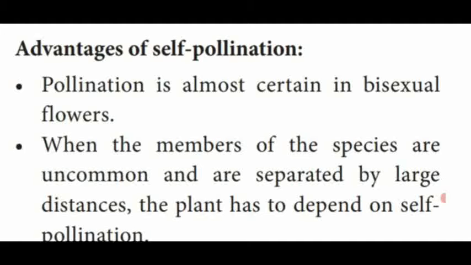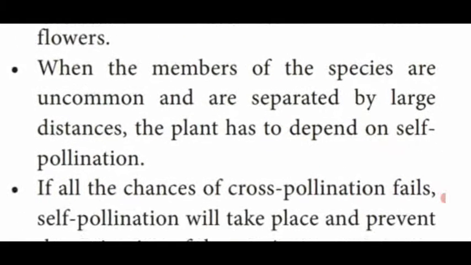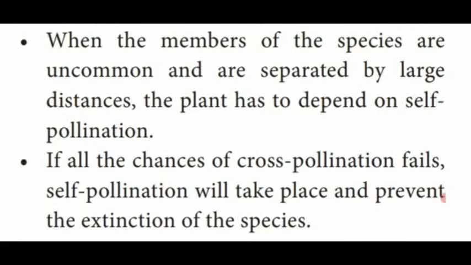Another advantage is if the members of the species are uncommon, that means they are not evenly distributed in all spaces, and these plant species are separated by large distances, then in those plants self-pollination is adapted. That is, self-pollination is possible.